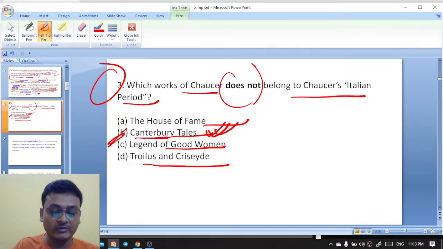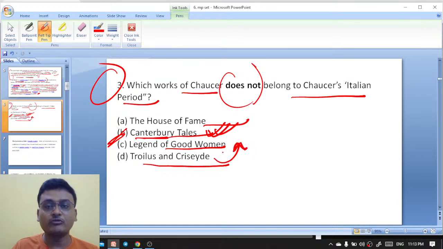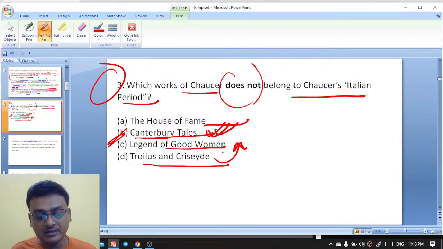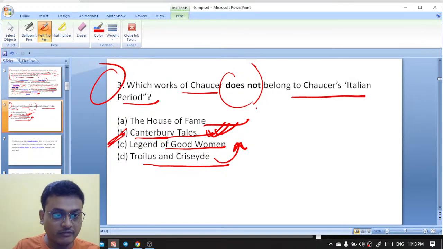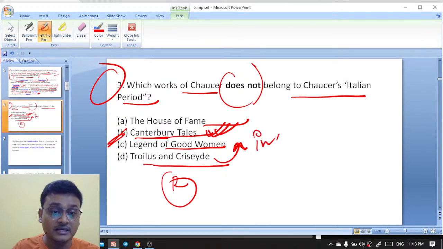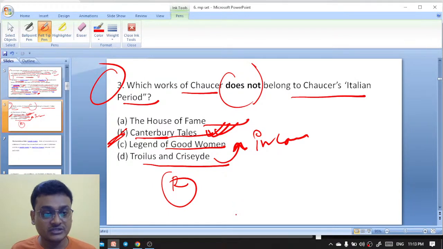Troilus and Cressida was written where the fickleness of women can be found in that work, and Legend of Good Women is its palinode. Legend of Good Women is the palinode of Troilus and Cressida by Chaucer, where women were depicted as good. In Troilus and Cressida, rhyme royal was introduced, and Legend of Good Women is an incomplete work. Heroic couplet was introduced in Legend of Good Women, whereas rhyme royal was introduced in Troilus and Cressida.